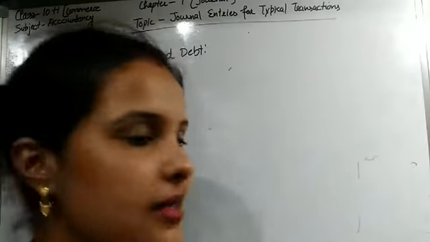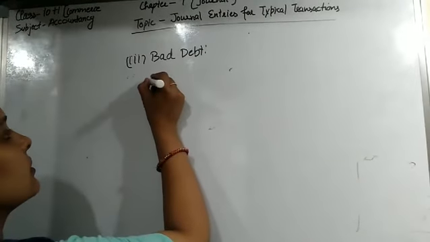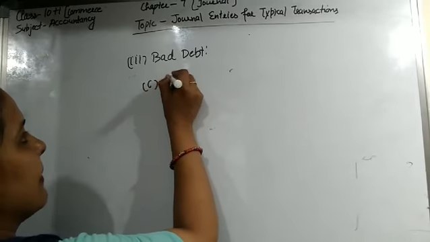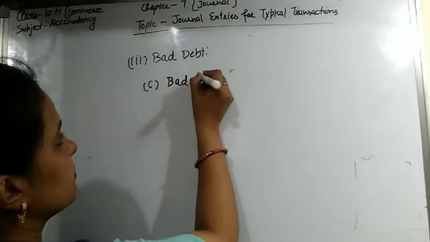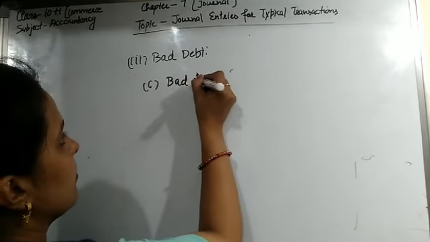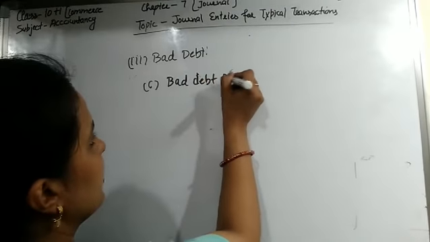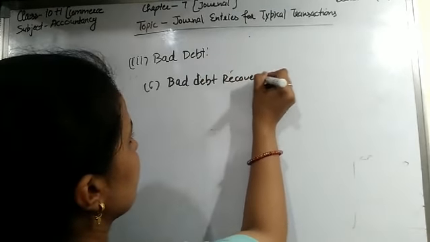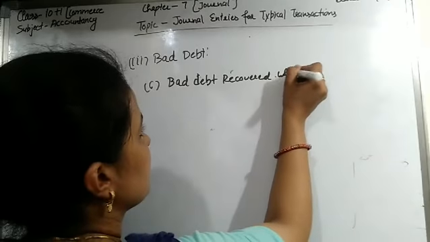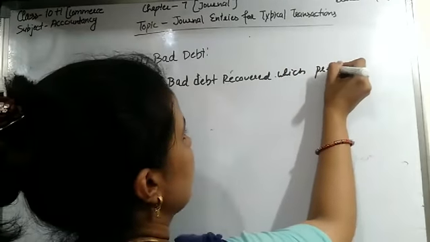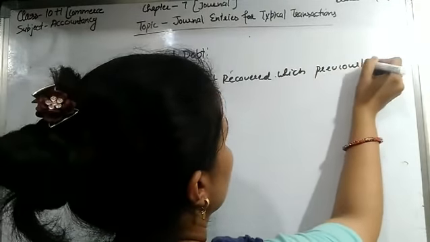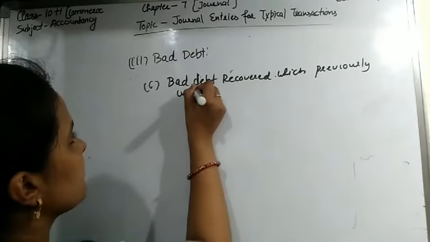Third case under this: bad debt recovered, which was previously written off.